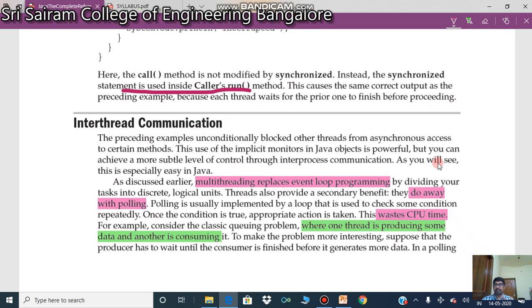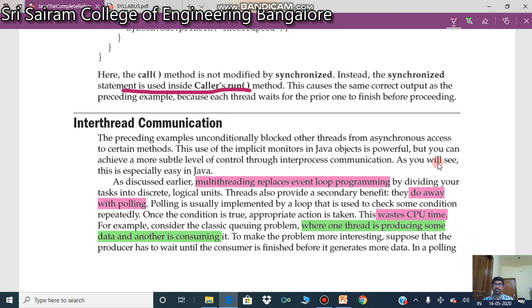As discussed earlier, multi-threading replaces event loop programming by dividing your task into discrete logical units. Threads can also provide a secondary benefit, which is to do away with polling. I hope you understand what polling is. Polling is usually implemented by a loop that is used to check some condition repeatedly. If it is true, the appropriate action is taken. Meanwhile, the entire CPU time gets wasted.